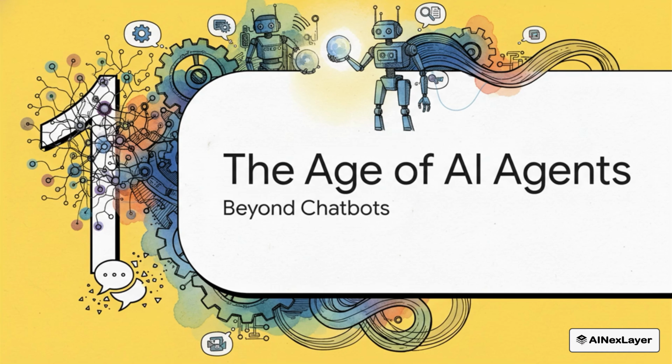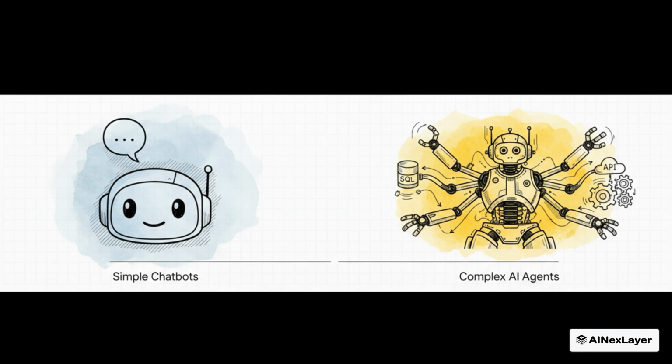We're past the age of simple chatbots. We are now officially in the age of AI agents. And that's the heart of it. We're in what's called the agentic era. We're moving way beyond systems designed just to have a conversation. Now, we're building agents that need to actually do things. They have to execute actions, call out to external tools like an API or a database, and string together these complex, multi-step workflows to get things done in the real world.